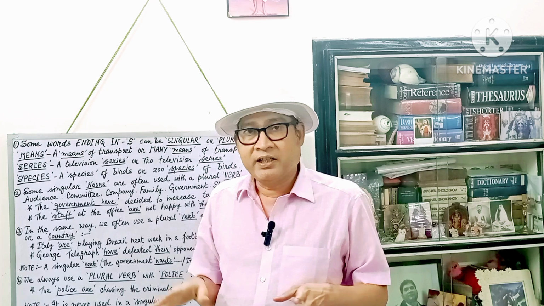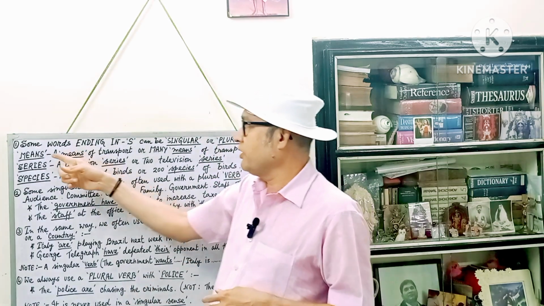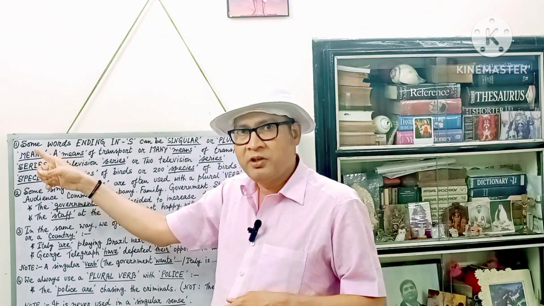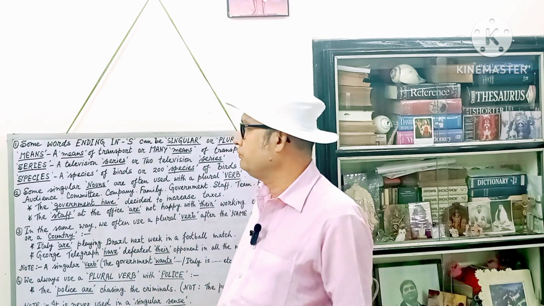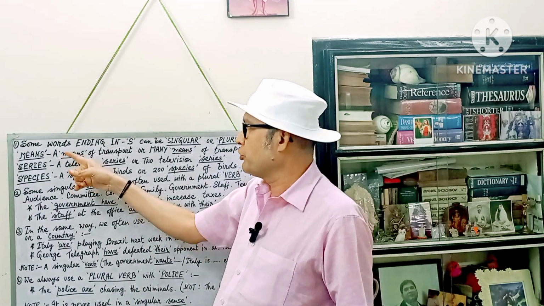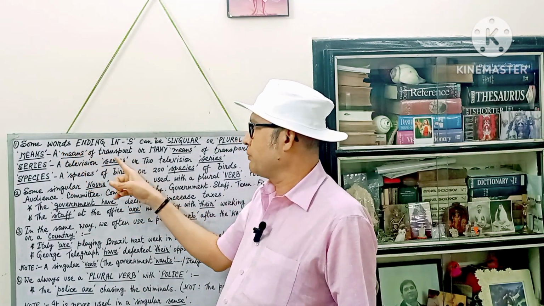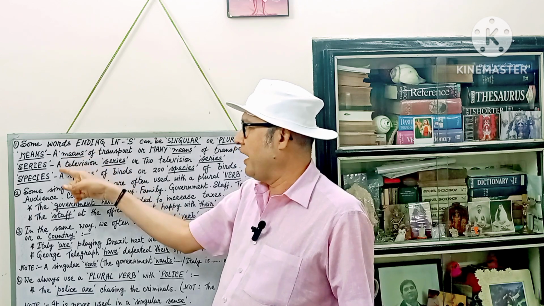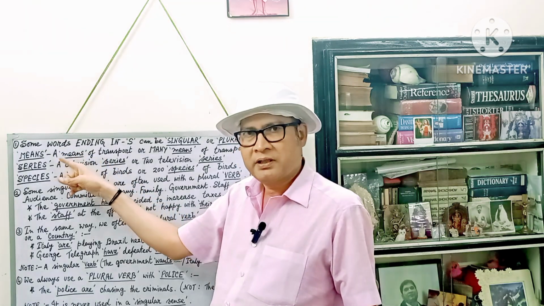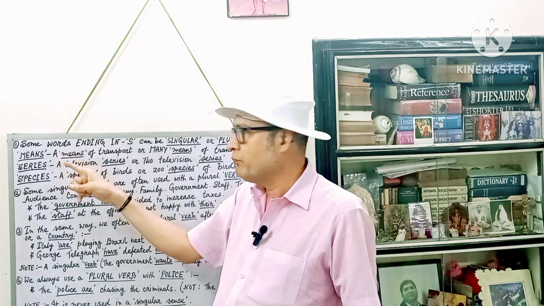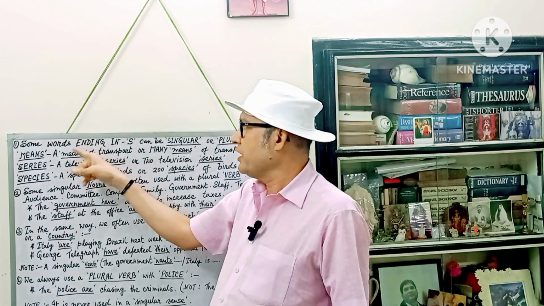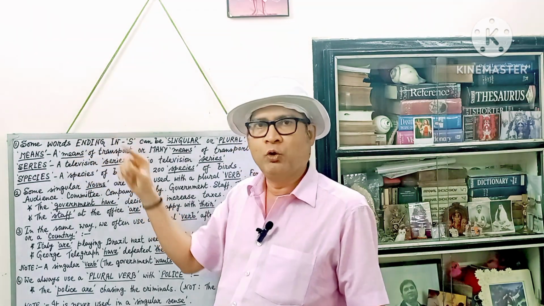But let me make it clear to you that this particular noun can also be used as a singular. Look at this phrase. A means of transport. When we are using the article a before means, it is indicating that this word means is being used as a singular noun.